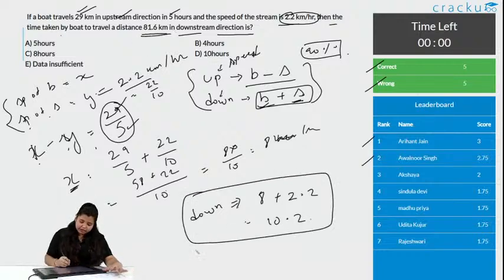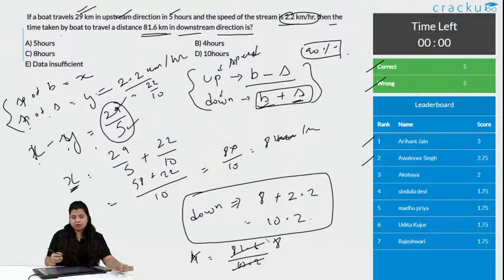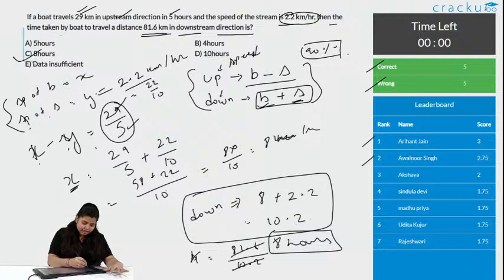The distance is given, so time will be distance 81.6 divided by speed 10.2. This is a direct calculation. 10 into 8 is 80 and 0.2 into 8 is 1.6, so it is 81.6, and the time is 8 hours. Option C is the correct answer.